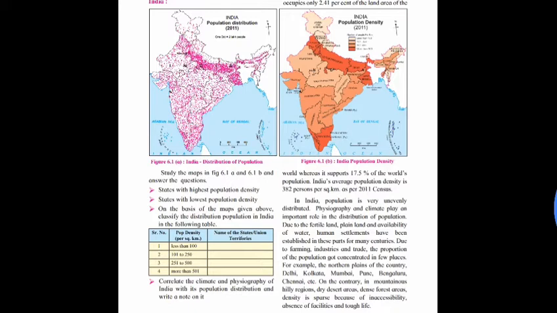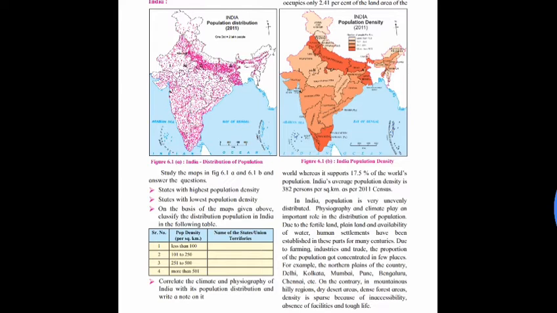Number 4 is more than 501 persons per square kilometer, and the names of the states or union territories are Bihar, West Bengal, Kerala, Tamil Nadu, Uttar Pradesh, Punjab, Haryana, Delhi, Chandigarh, Puducherry, Diu Daman, Dadra Nagar Haveli, Andaman and Nicobar Islands.